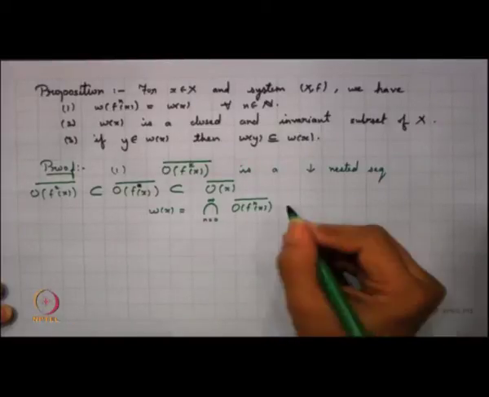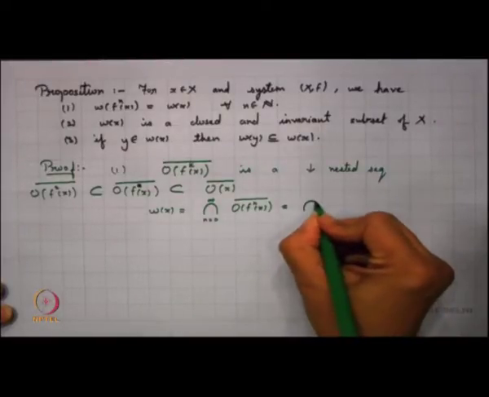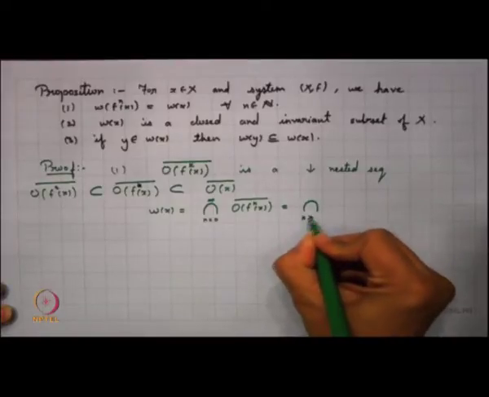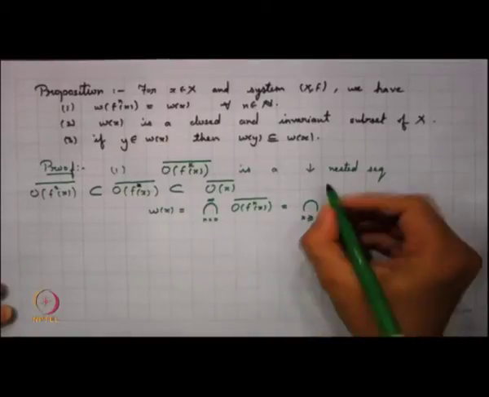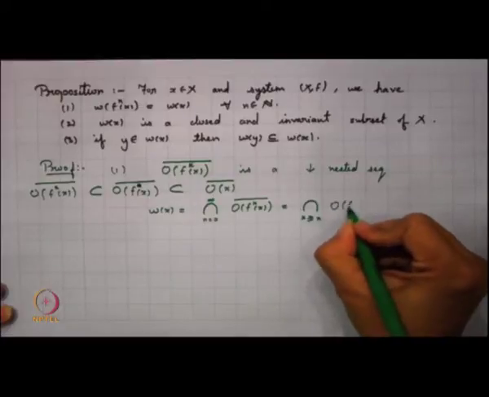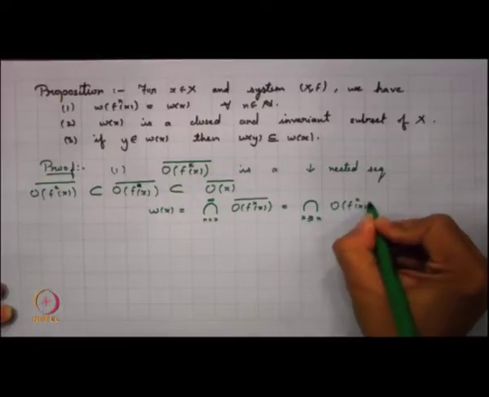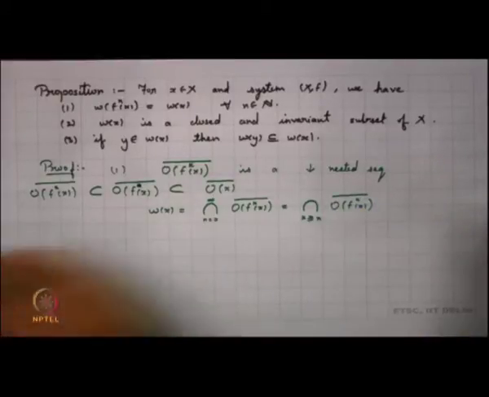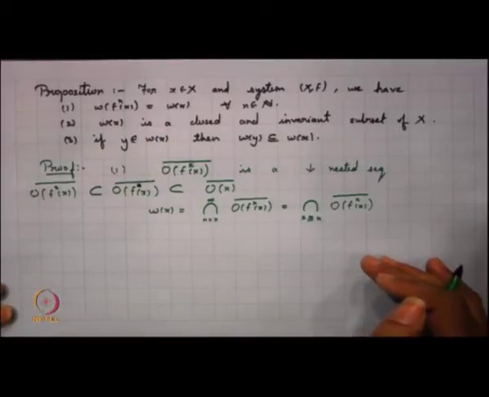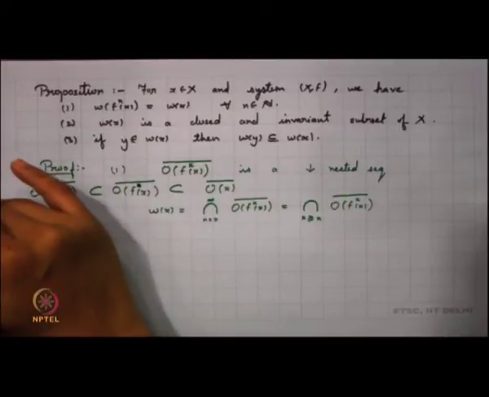This is the same as the intersection over all k greater than or equal to n of the orbit closure of f^k x. This happens to be the same quantity, because again we are looking into a nested sequence.